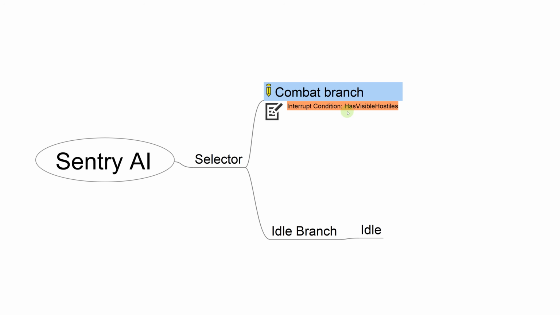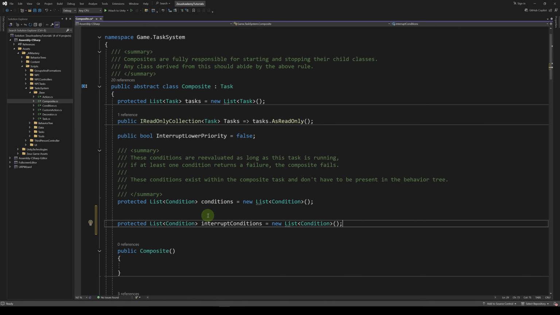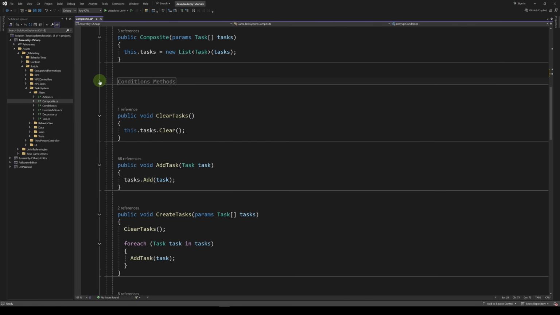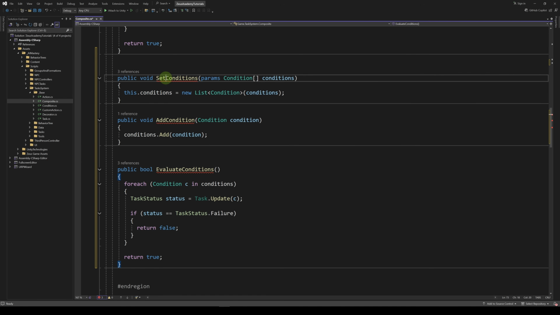So the has visible hostiles will be an interrupt condition rather than a regular condition. So let's go ahead and implement a different list of conditions. Let's call them interrupt conditions. Let's go in our script, then the task system folder, then the base, and let's go into the composite task. Let's create a new list here called interrupt conditions. Let's go into the conditions methods region. We're going to copy these methods and let's use them for interrupt conditions.